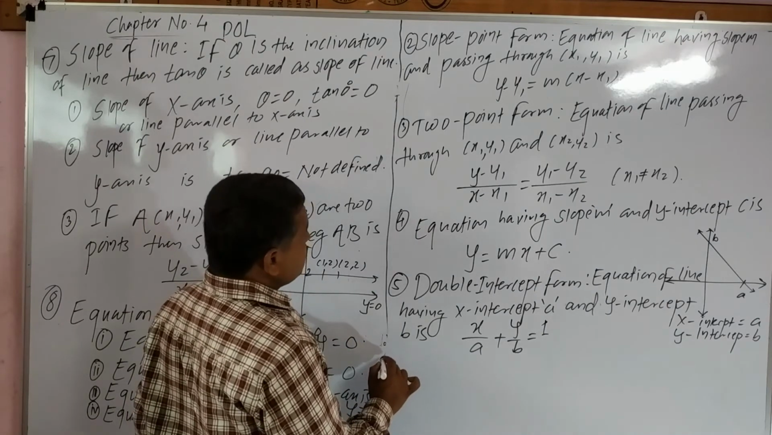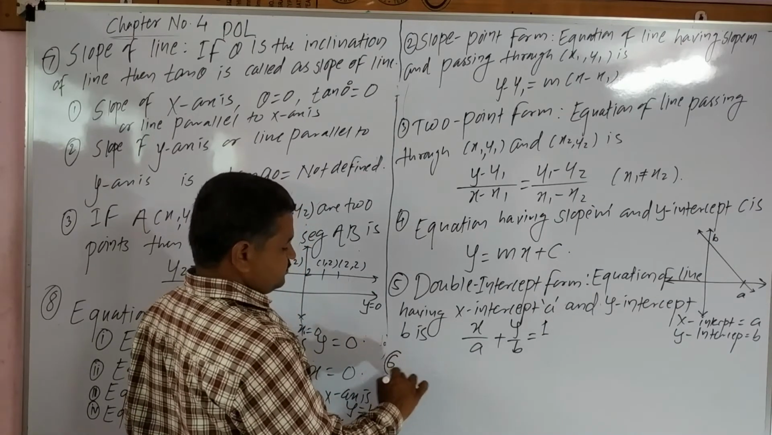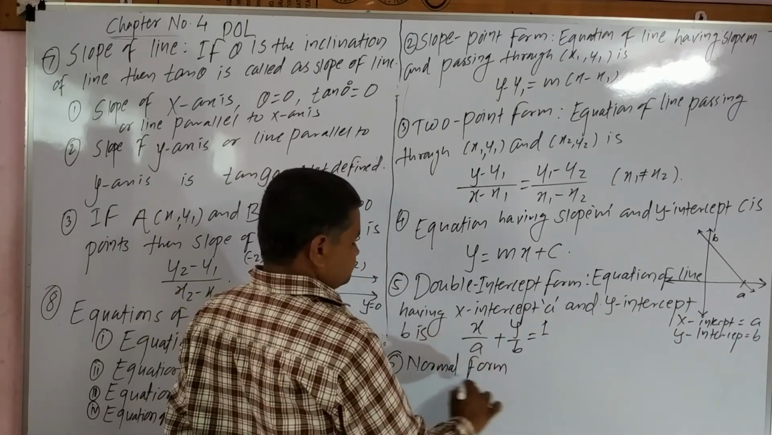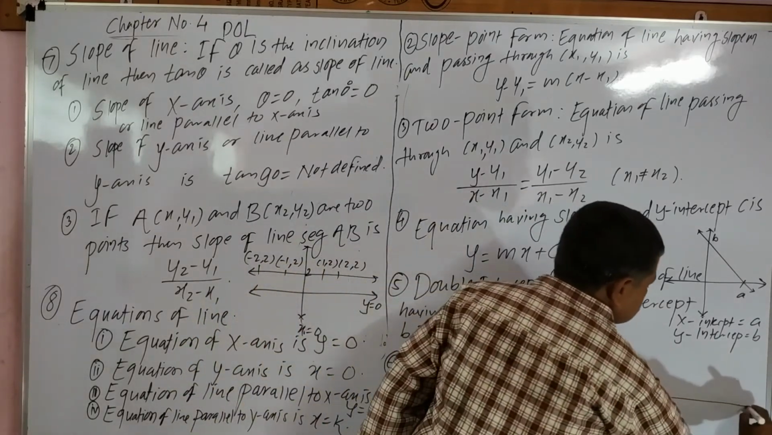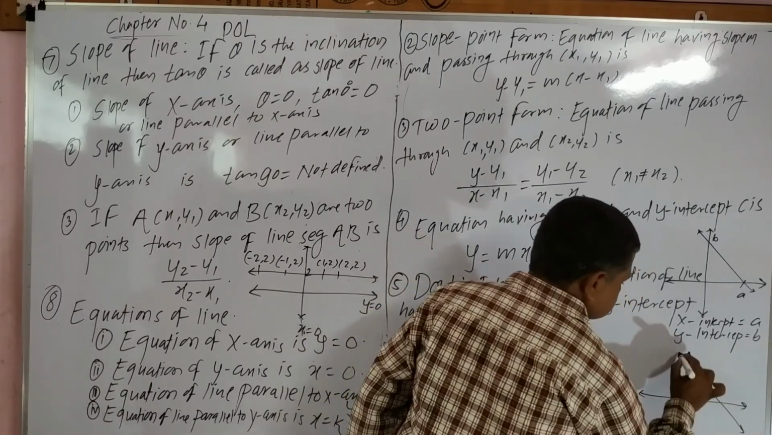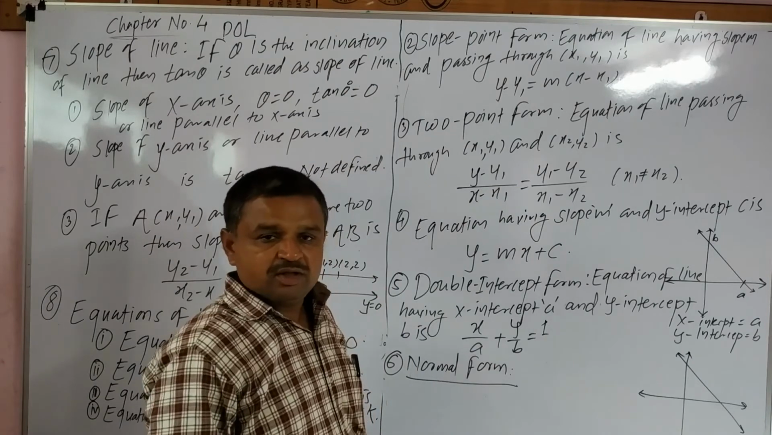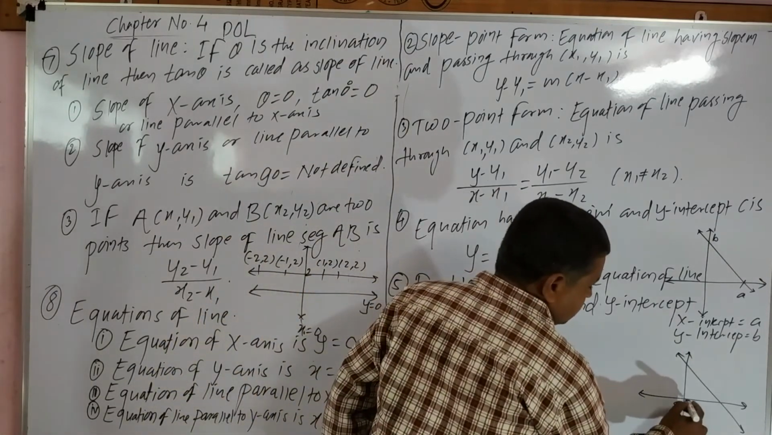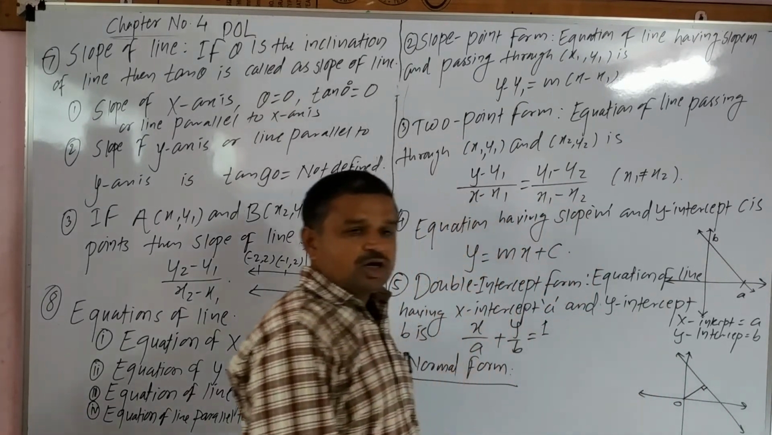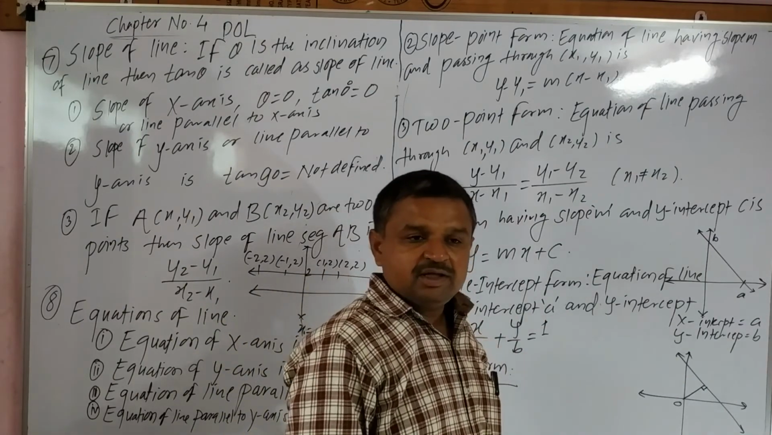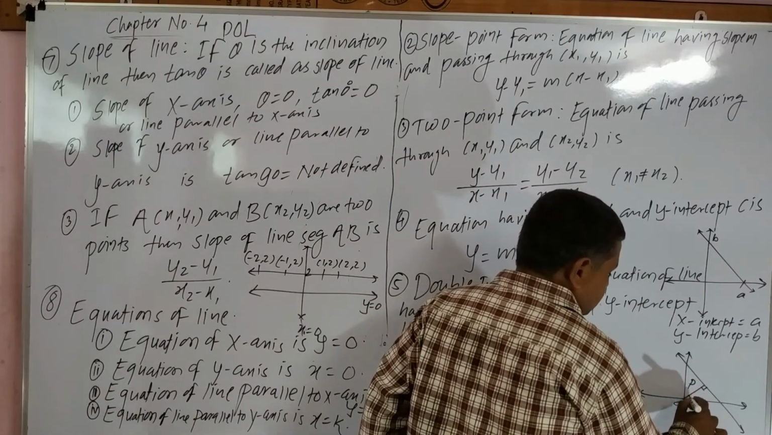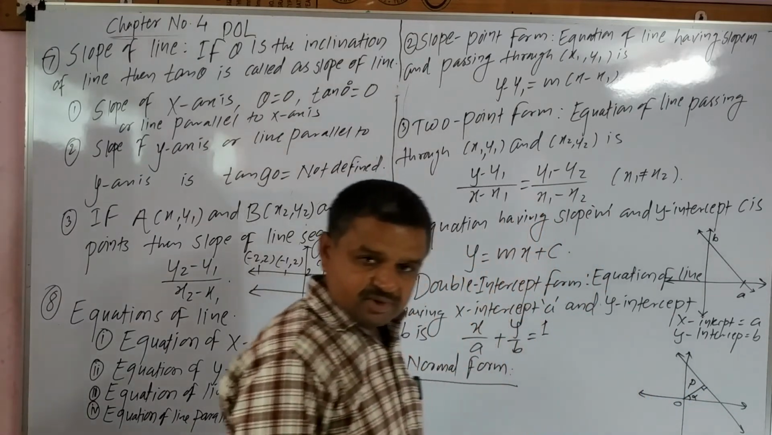Next one is the normal form, the equation of a line in normal form. What is meant by normal? Suppose this is the Cartesian coordinate system. If only a straight line is given and its x intercept and y intercept are not known, then normal means a perpendicular drawn from the origin to that line. The perpendicular you draw from the origin to that line is known as the normal. If the length of this normal is p and the inclination of the normal is alpha, then